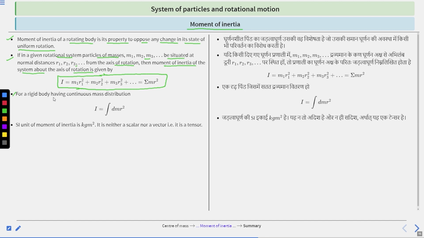And for a rigid body having continuous mass distribution, the moment of inertia I equals integration of dm r square. Clear? So these are the formulas: first is this one and second is this. The SI unit of moment of inertia is kg meter square. It is neither a scalar nor a vector. It is a tensor. Clear? It is a tensor.